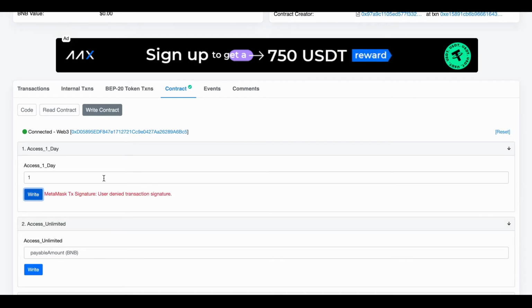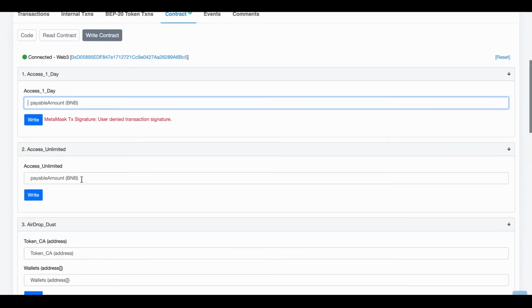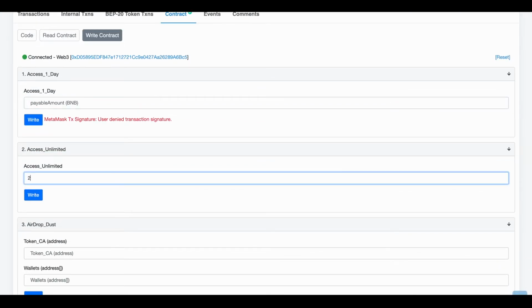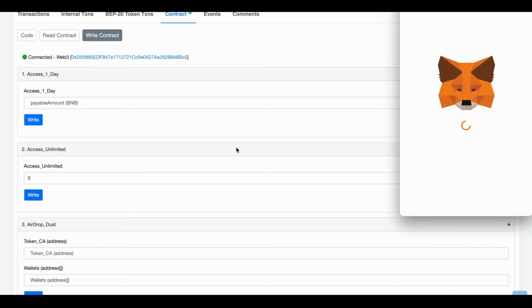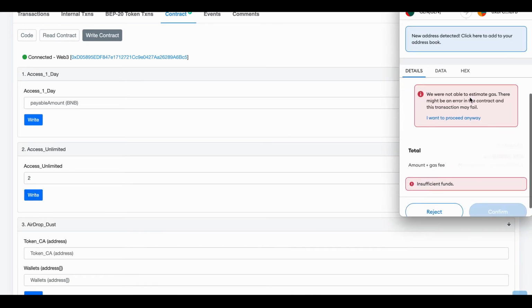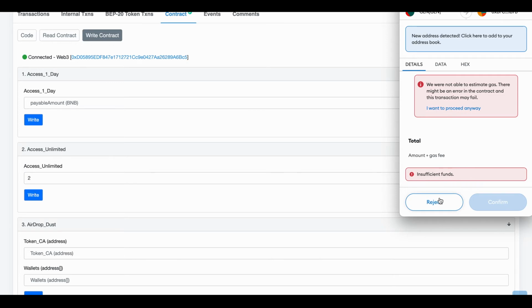0.2 BNB. On the second box, the unlimited access, you need to put in a number 2, and this means that you would be paying 2 BNB for unlimited access to the contract. Now, I won't be able to do this because I don't have 2 BNB on this wallet, but that's what you do if you wanted to have unlimited access.